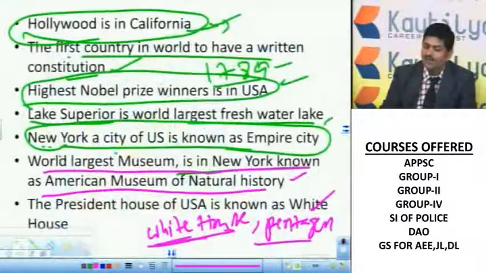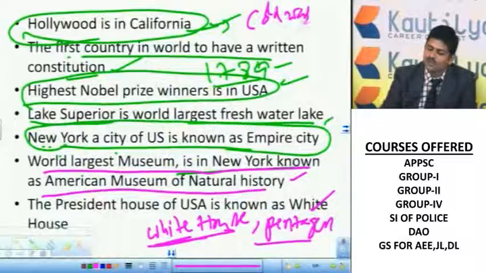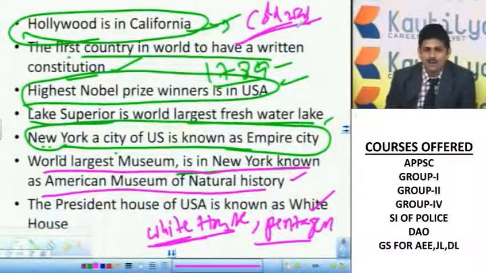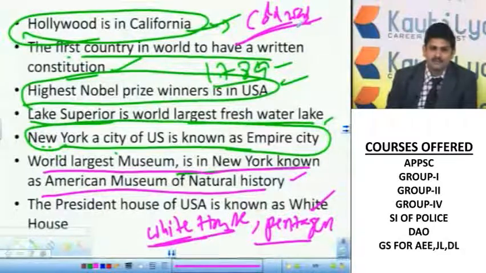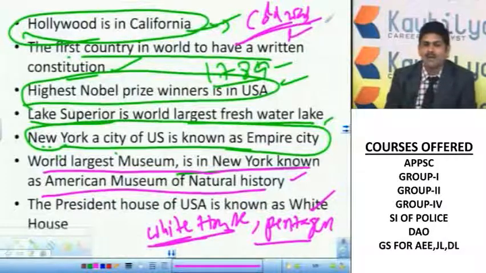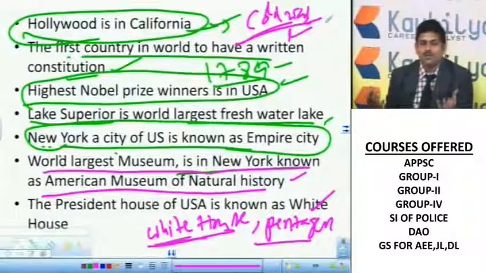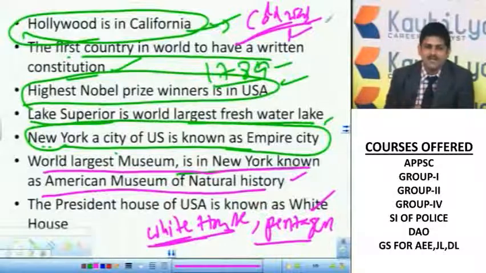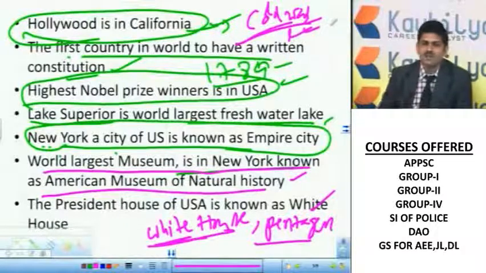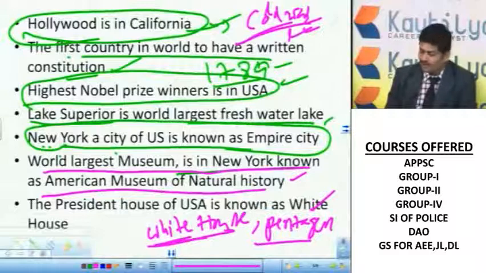After the end of the Cold War. So what is the Cold War? The Cold War is a war between USA and Russia once upon a time. However, with the disintegration of Russia in the 1990s, this world has become a unipolar world. Earlier it was a bipolar world. What is a bipolar world? A bipolar world is a world where two dominating countries were there, that is, one is America and the other is Russia. With the disintegration of Russia, almost a unipolar world has emerged, where America is dominating the whole world with its military and diplomatic powers.